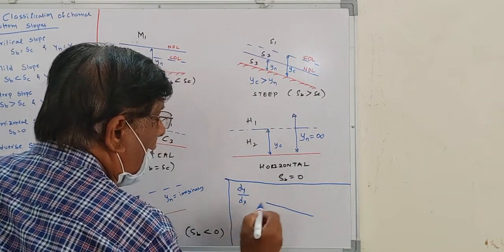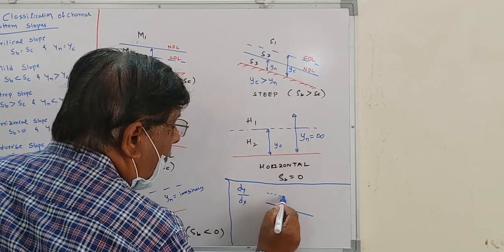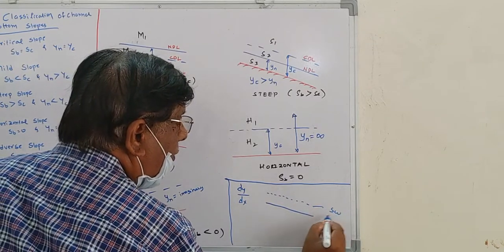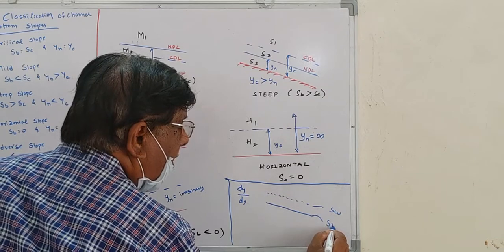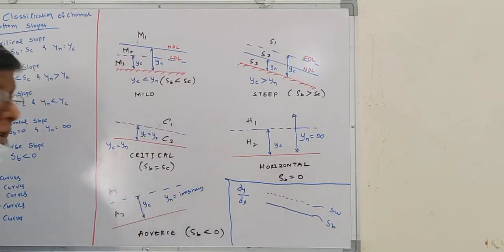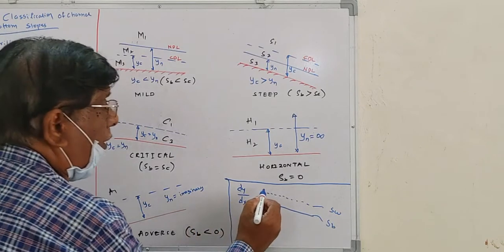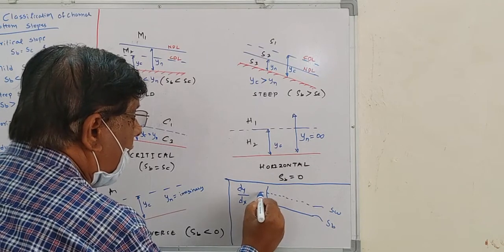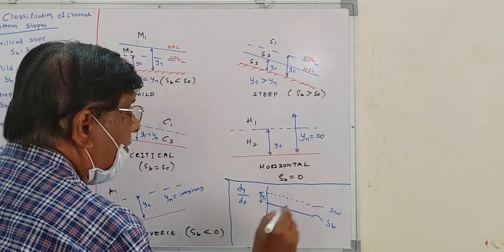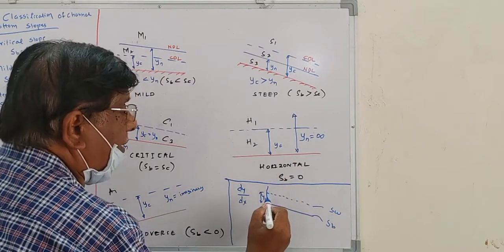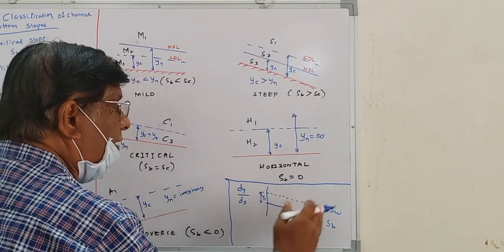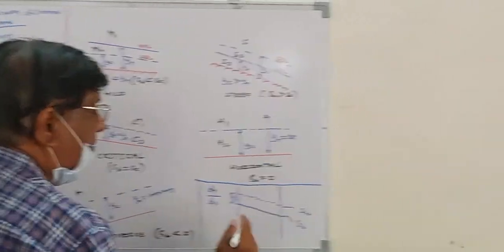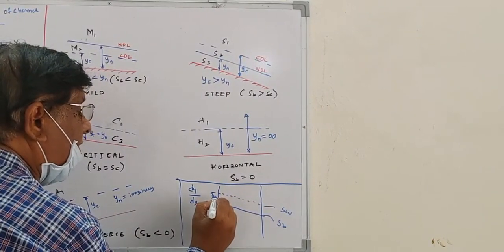This is the channel bottom. If the depth of flow is normal, so this is the water surface profile SW, and this is the channel bottom SB. Since this is gradually varied flow, this is section 1 and the depth at section 1 is y1. Since flow is gradual, that is the depth varies gradually, let us consider another section at some distance. There the depth is not the same as y1.